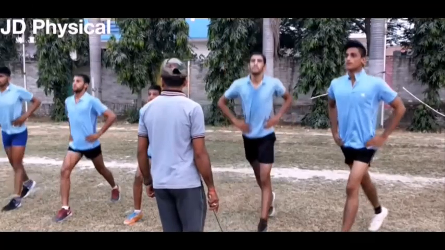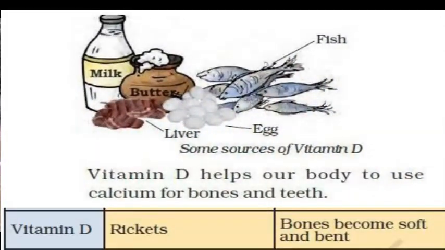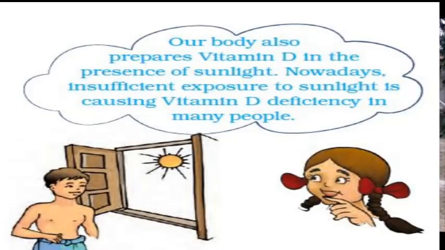Vitamin D helps our body to use calcium for bones and teeth. Sources of vitamin D are fish, egg, liver, milk, butter, etc. Vitamin D deficiency causes rickets. Our body also prepares vitamin D in the presence of sunlight. Nowadays, insufficient exposure to sunlight causes vitamin D deficiency in many people.